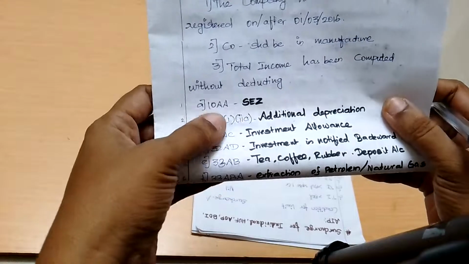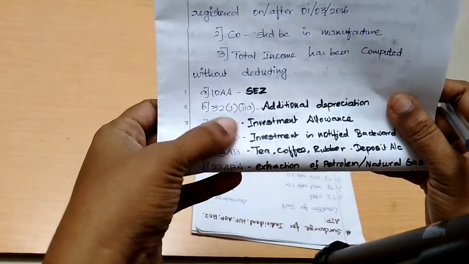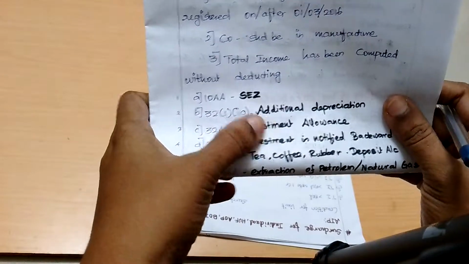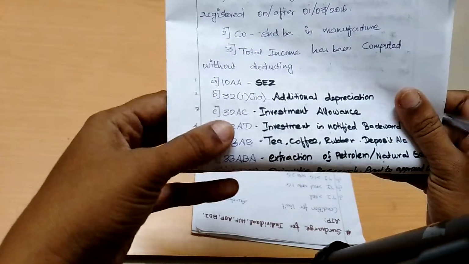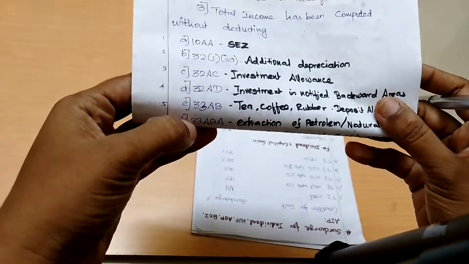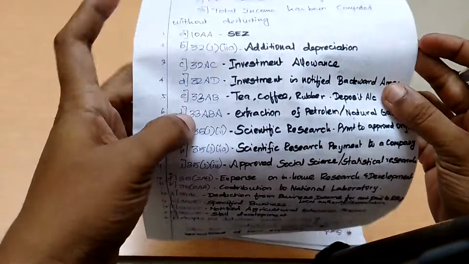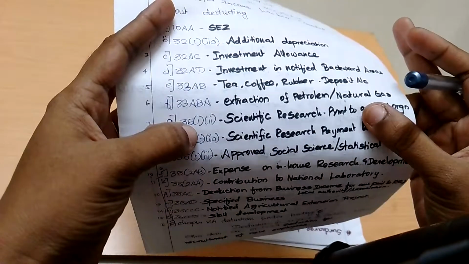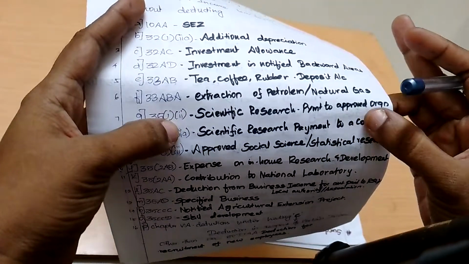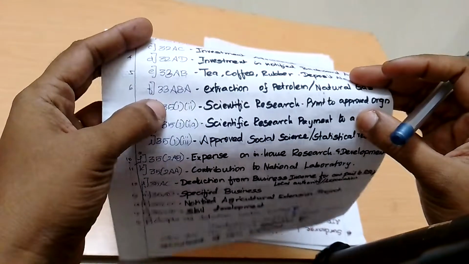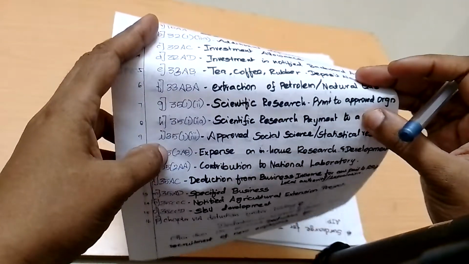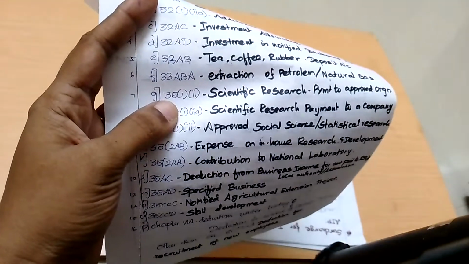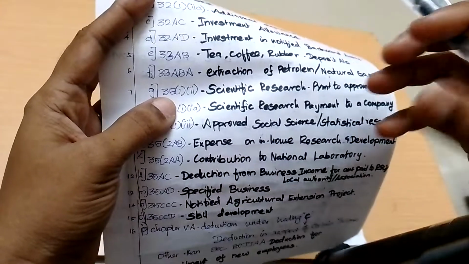What are all the sections? 10AA Special Economic Zone, section 32(1)(iia) additional depreciation, 32AC investment allowance, 32AD investment in notified backward areas, 33AB tea, coffee, rubber, 33ABA extraction of petroleum, natural gas, 35(1)(ii) scientific research payment to approved organization. This 35 part alone will talk about weighted deduction. What is weighted deduction? If you spend 100 rupees, they will give a deduction of 200 rupees. Weighted deduction.